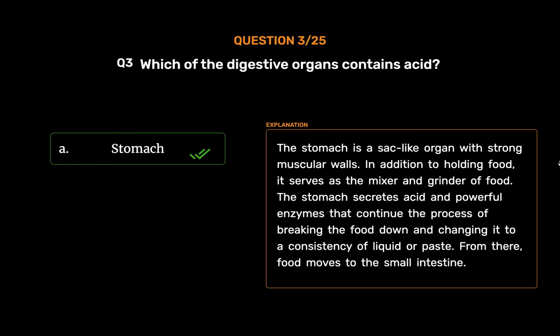Stomach. The stomach is a sac-like organ with strong muscular walls. In addition to holding food, it serves as the mixer and grinder of food. The stomach secretes acid and powerful enzymes that continue the process of breaking the food down and changing it to a consistency of liquid or paste. From there, food moves to the small intestine.